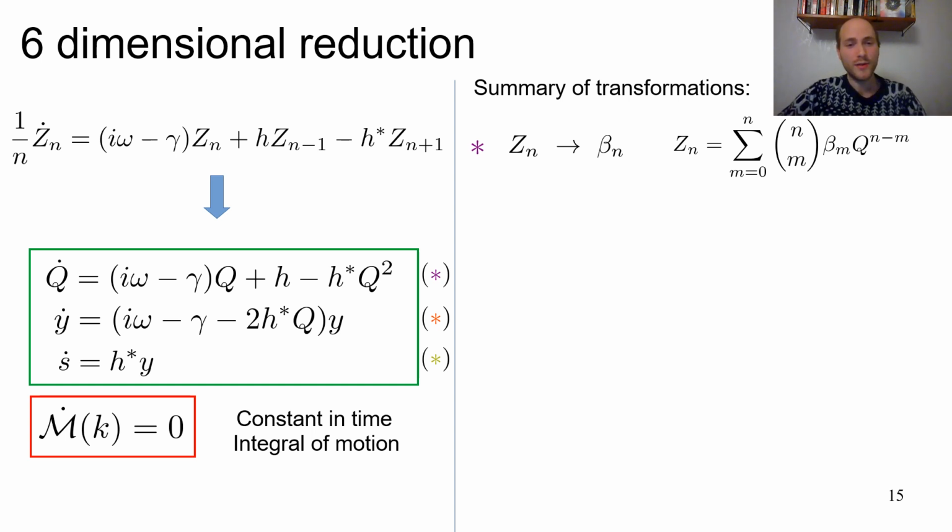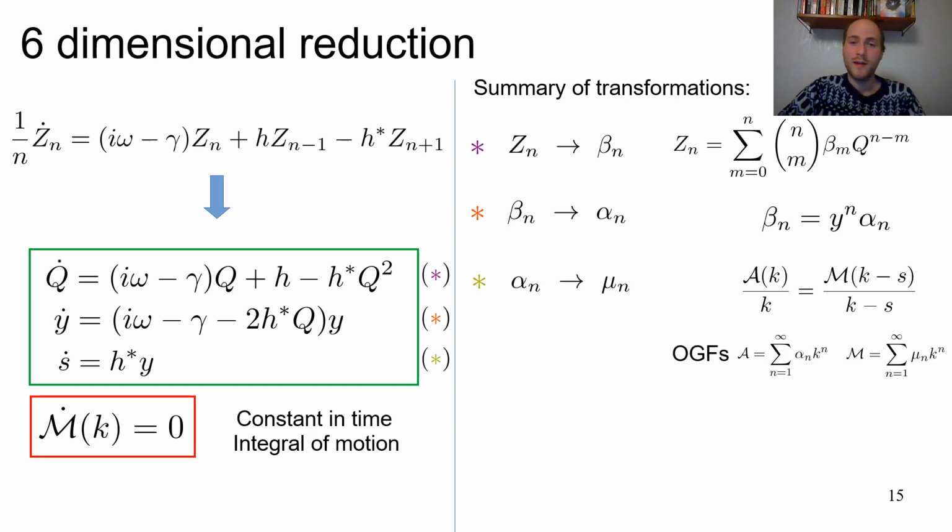Putting that all together, we went from the moment equations to these 3 complex equations plus a constant function mu. All the transformations that happened: from moments to beta variables, this is a modified binomial transform. From beta to alpha, this is just a power hierarchy. From alpha to mu, this is expressed in terms of these ordinary generating functions.